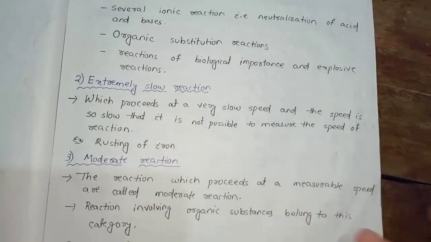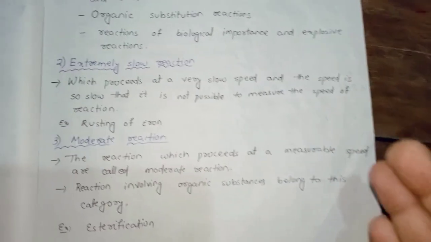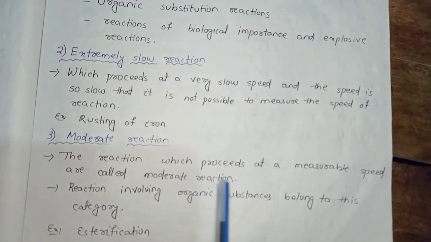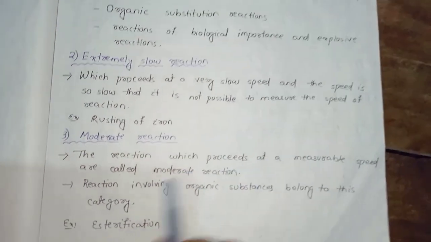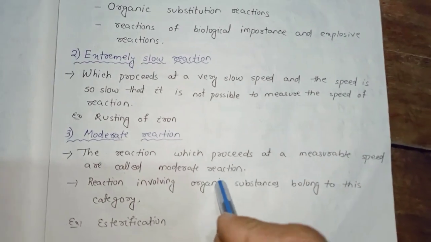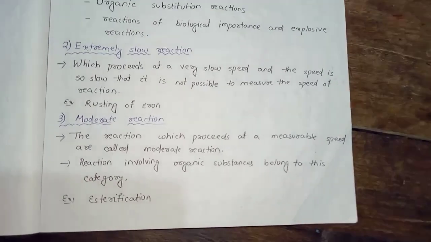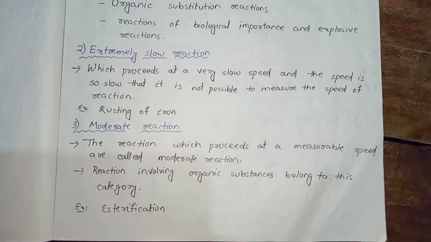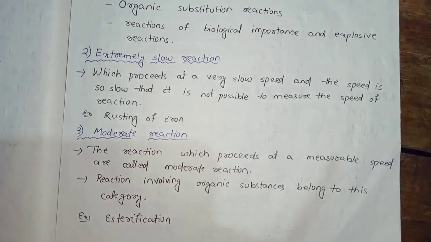And in the middle comes the moderate reaction. The reaction rate is in between fast and slow, means the reaction which proceeds at a measurable speed is called a moderate reaction. Reactions involving organic substances belong to this category, means all the organic reactions that we study in organic chemistry, most of them are moderate reactions, and we can find out the rate of reaction of moderate reactions.